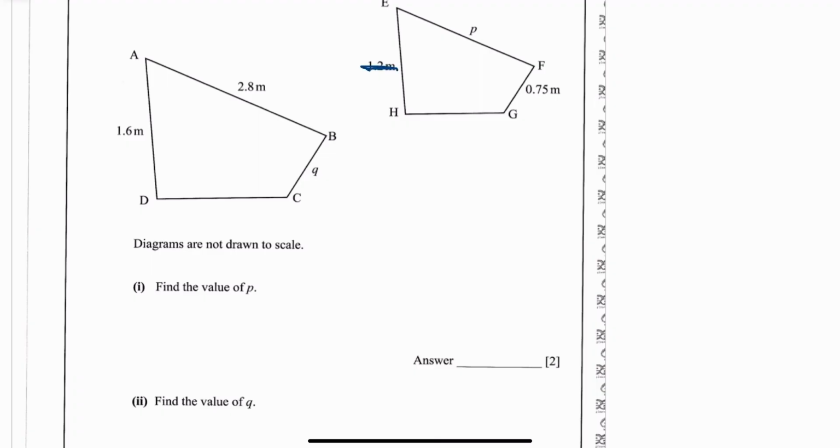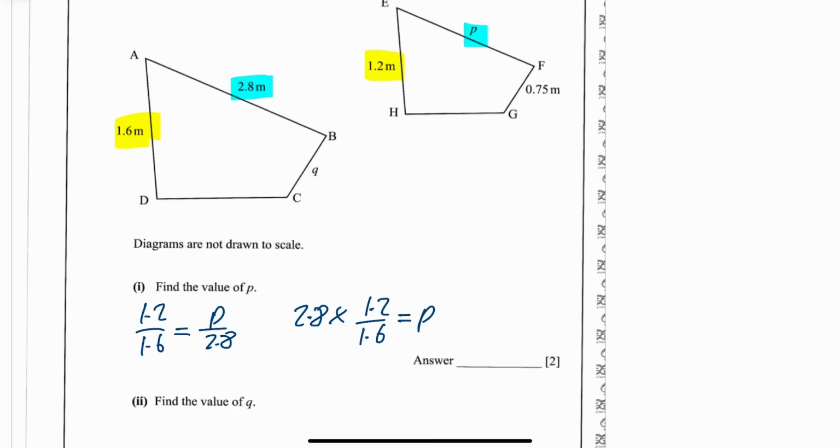This side on my small shape goes to this side, and this side goes to this side, so they are going to be in the same ratio. So 1.2 over 1.6 is going to be the same as P over 2.8, which means you can multiply across by 2.8. P is 1.2 over 1.6 times 2.8, and when I did that in my calculator, I got 2.1.